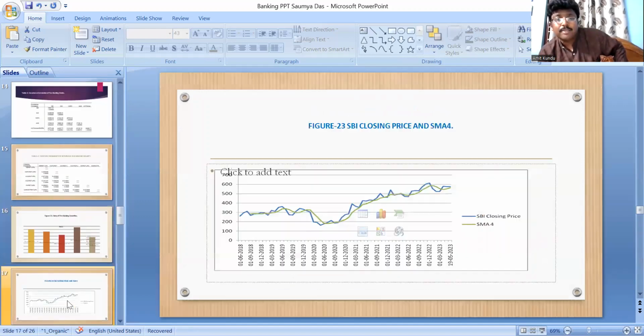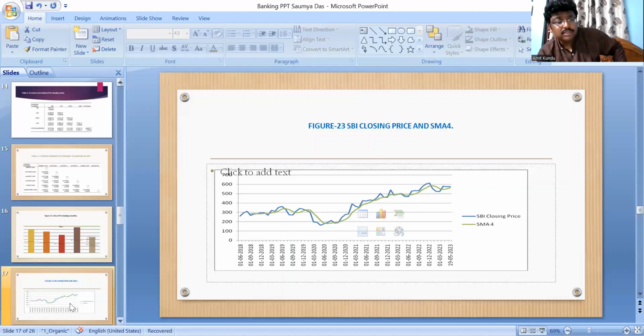Now this is the SBI closing price and simple moving average. If you look at the simple moving average, the green line, there is an upward tendency. It is good. The SBI closing price, the blue line, is also above this line, which is also good. So we can see the monthly fluctuation from this simple moving average, as I have mentioned.